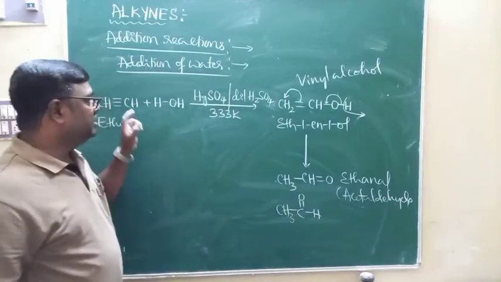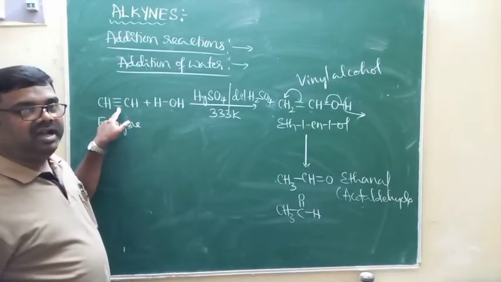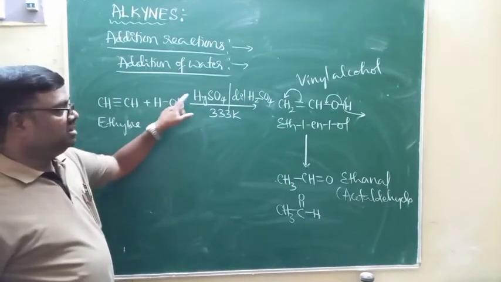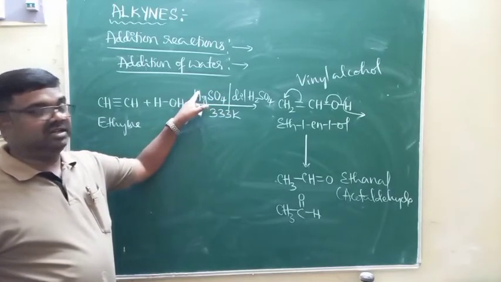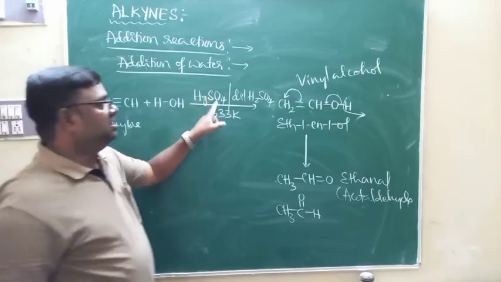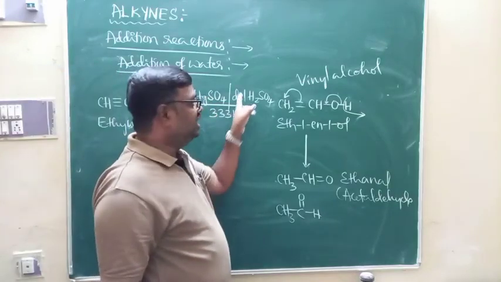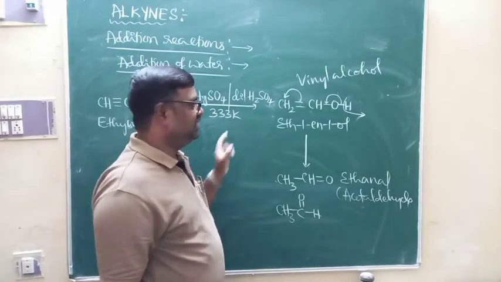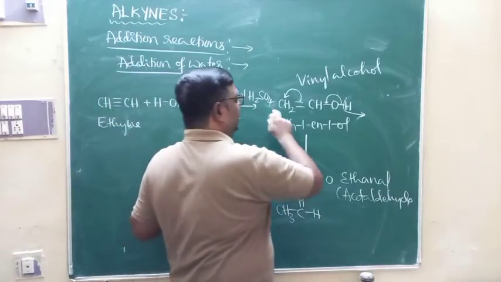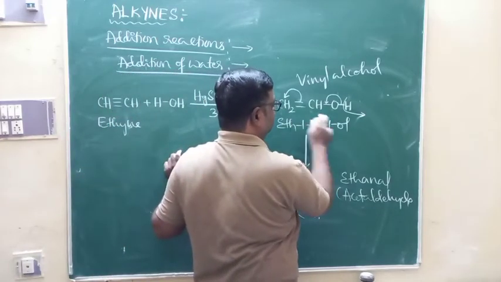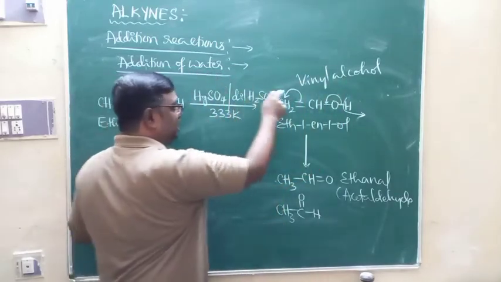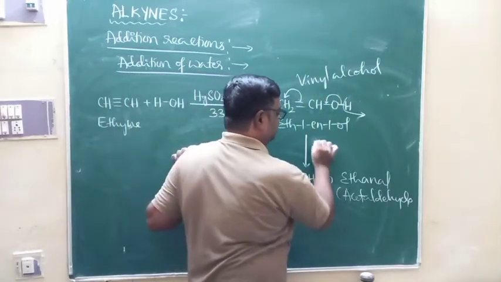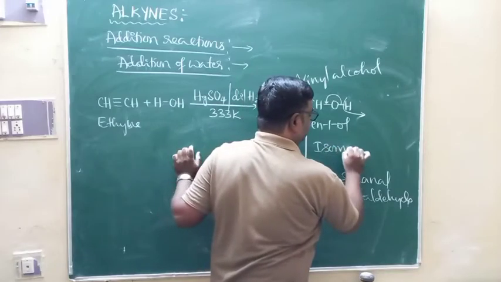So what happened now? When alkynes undergo addition with water, in presence of catalyst, that is mercuric sulfate at a temperature of 333 kelvins in acid medium in presence of dilute sulfuric acid, addition takes place to form an unsaturated alcohol, that is vinyl alcohol. In the case of ethyne, it will undergo rearrangement, that is what we call an isomerization reaction.